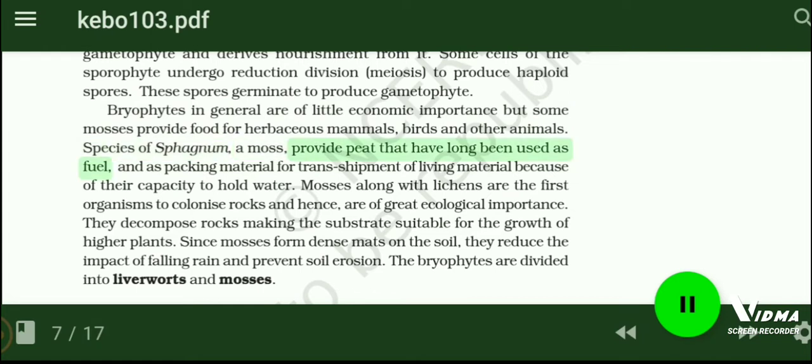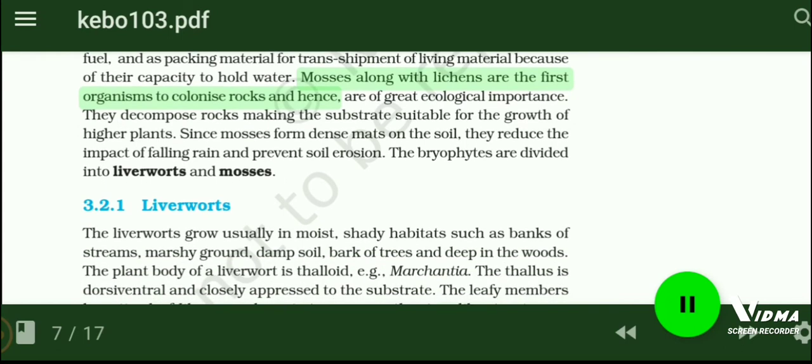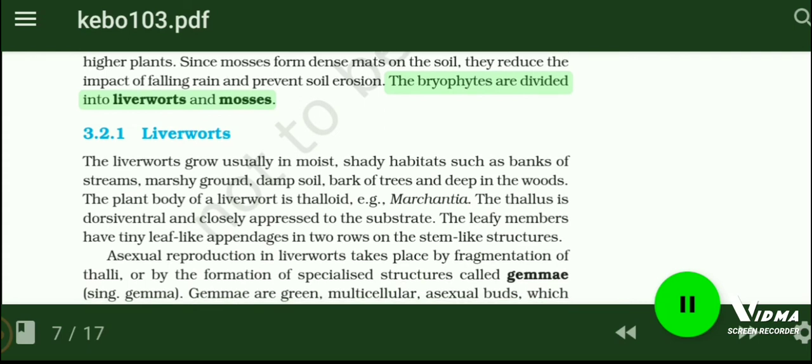Species of Sphagnum, a moss, provide peat that has long been used as fuel, and as packing material for transshipment of living material because of its capacity to hold water. Mosses along with lichens are the first organisms to colonize rocks and hence are of great ecological importance. They decompose rocks, making the substrate suitable for the growth of higher plants. Since mosses form dense mats on the soil, they reduce the impact of falling rain and prevent soil erosion. The bryophytes are divided into liverworts and mosses.